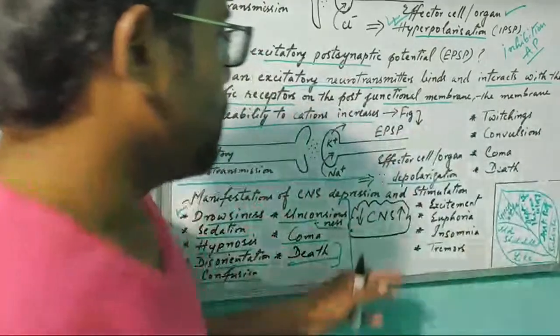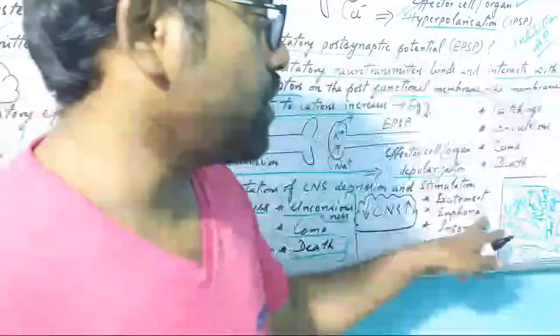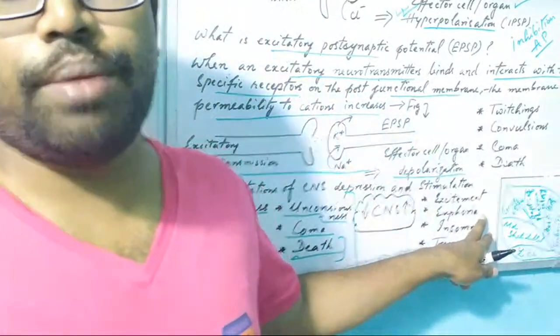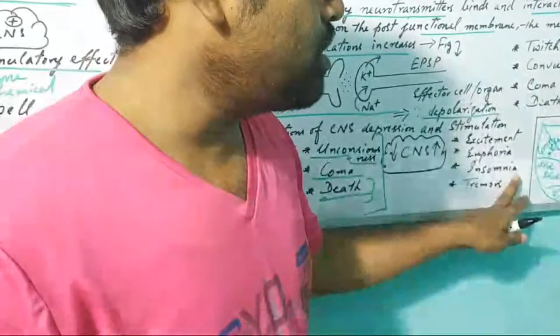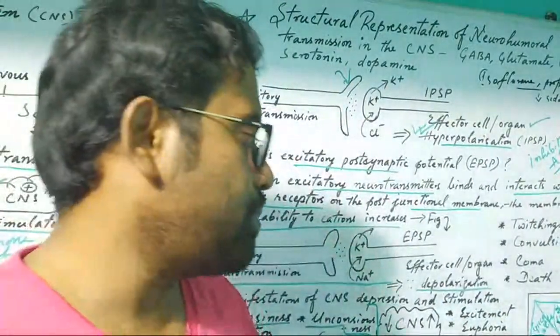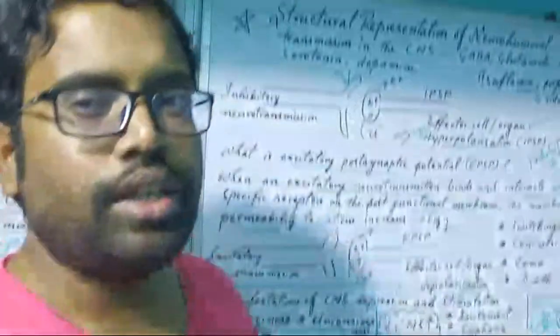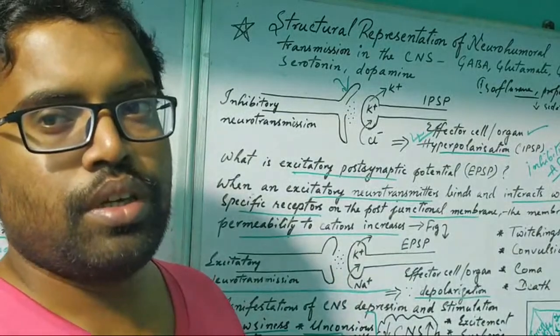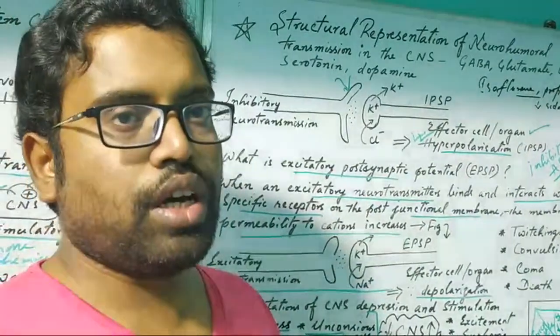Now the effect of depolarization means excitement. What will happen? First is excitement, then euphoria, meaning feeling extreme happiness, then insomnia, meaning lack of sleep. Then tremors, which is regular shaking of a particular part such as an arm or leg.